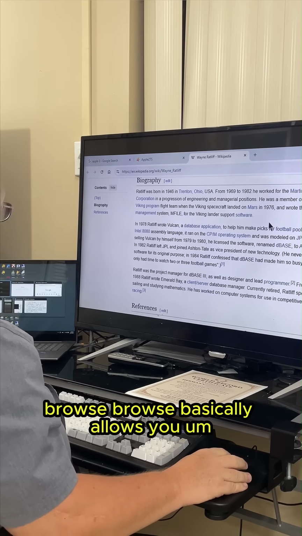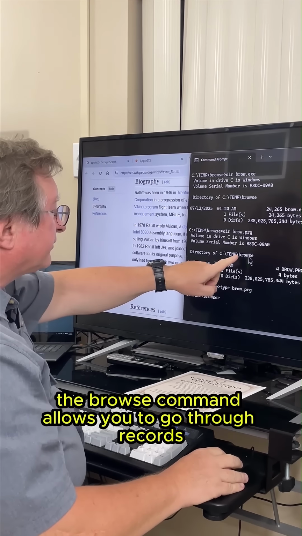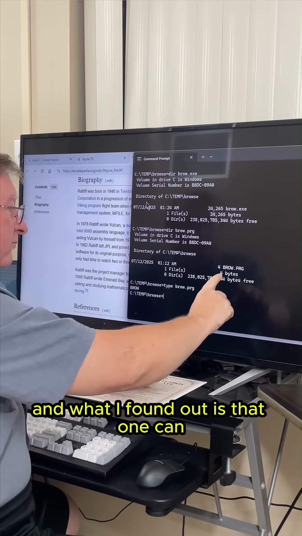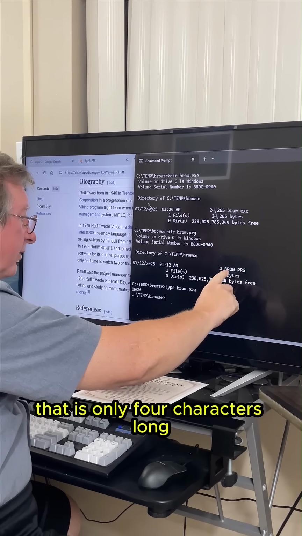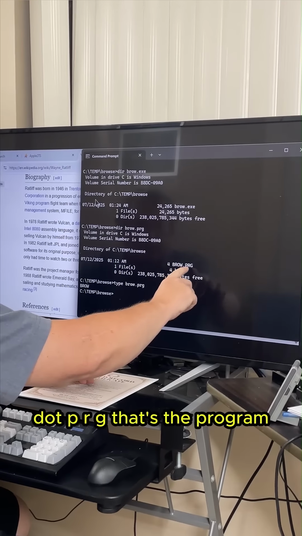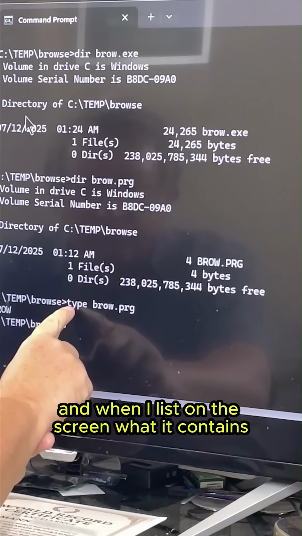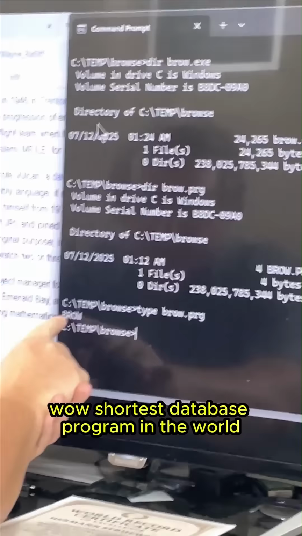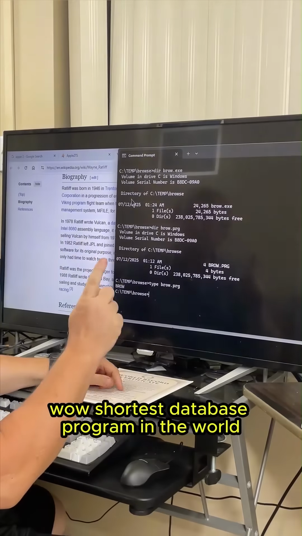Browse basically allows you to go through records. And what I found out is that one can write a very short program that is only 4 characters long. I typed it up here like this in the computer, brow.prg. That's the program. And when I list on the screen what it contains, the entire program contains just these 4 letters. Wow. Shortest database program in the world.